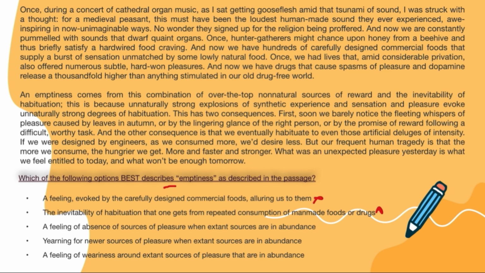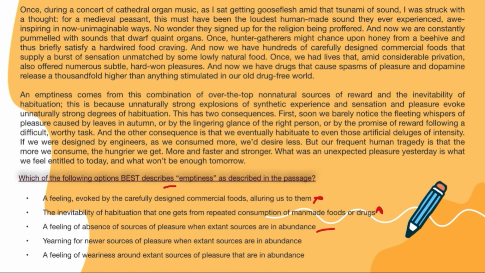Then, a feeling of absence of source of pleasure when extant sources are in abundance. This is exactly what the passage also overall states, as well as it is directly there in the passage. So, it is marked in the exact same context as well. So this could be the answer that we're looking for. Yearning for newer sources of pleasure when extant sources are in abundance.